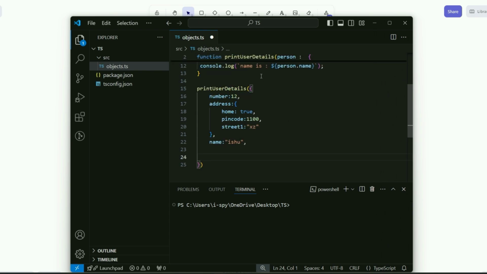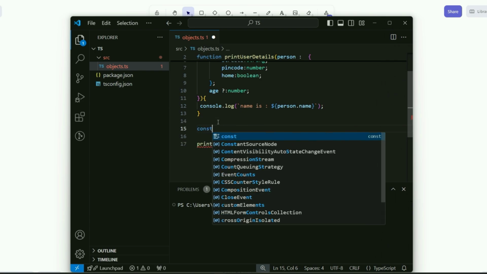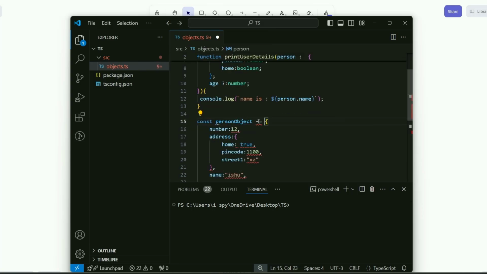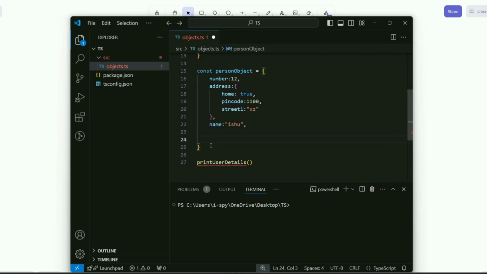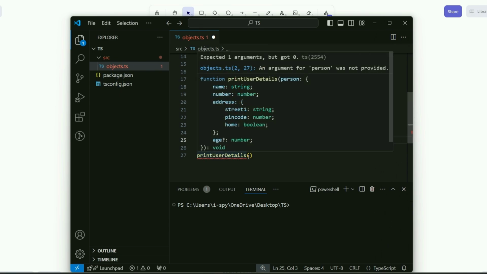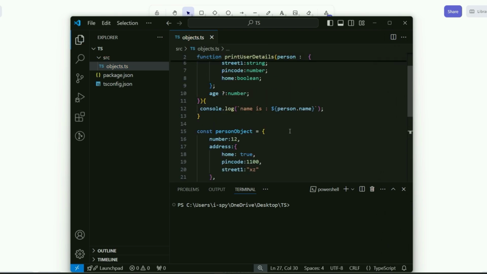Now, what if I create this object in a variable, maybe const personObject, and store everything here. I just added a minus, I need to remove it. Okay, now it is good. See, it is complaining that you should pass an argument, and it's not passing. Just copy this and paste this, voila. Now again it is happy.